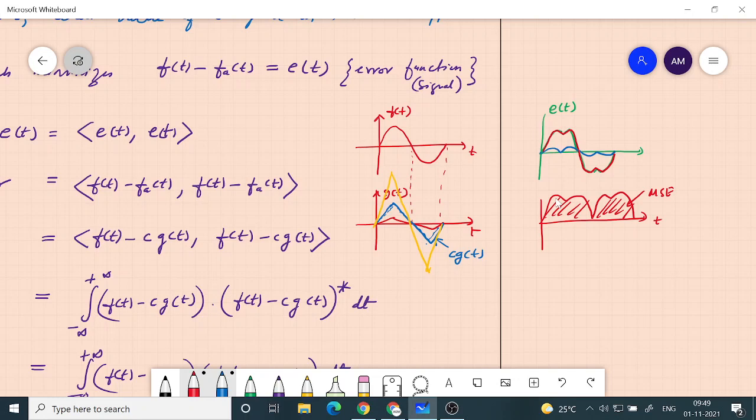But if I do the same thing for the blue one, it will be much smaller, something like this. So we need to multiply with an appropriate constant so that its amplitude is changed, so that after subtraction you get a very small e of t, and when you square and integrate you get a small value. So this is basically the inner product of e with e. Clear? Yes, sir.